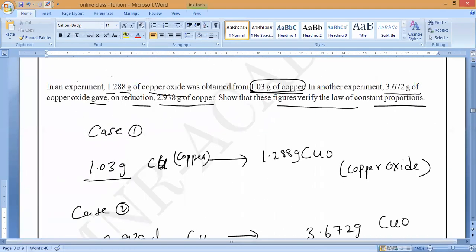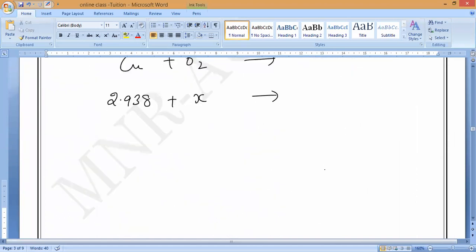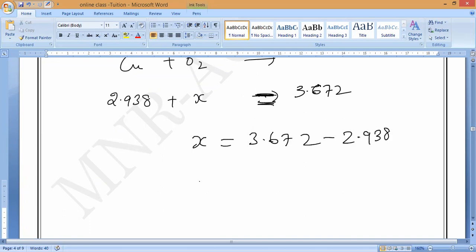Copper oxide is 3.672. You people are not responding. 3.672. Now we want X. X equals what? So 3.672 minus 2.938. Is it yes or no? Which is equal to what? X equals. Respond fast and tell me.